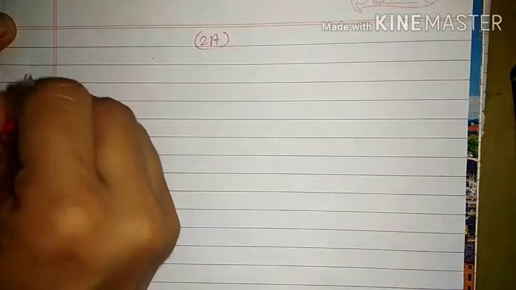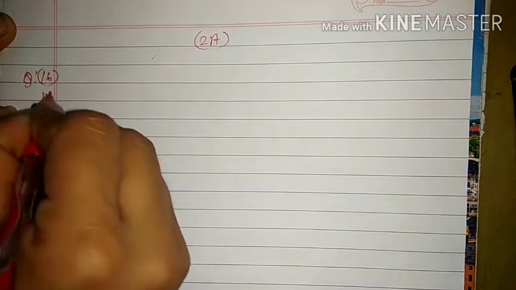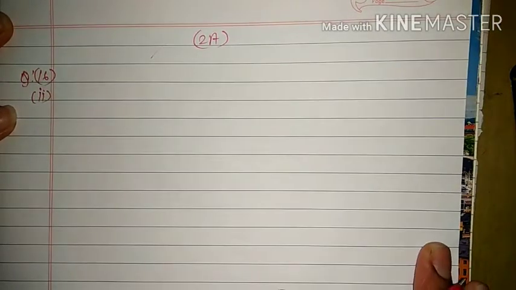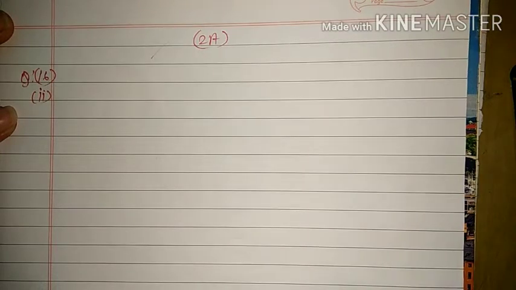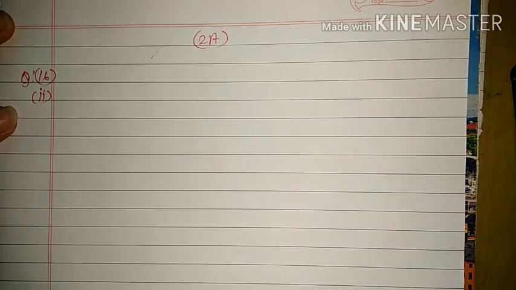And your second doubt is exercise 2A, question number 16, second part. The first part of this question 16 we had already solved, and there were two questions. We compared the work done and we calculated the amount of work done. If only comparison is asked, then there is no need of calculation. But there we needed the amount of work done and the comparison of work done. So we calculated the amount of work done.